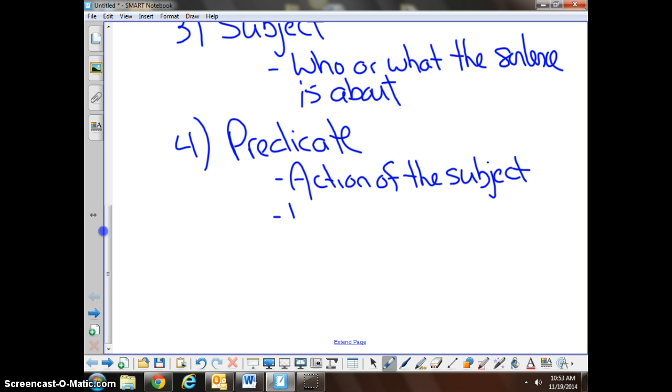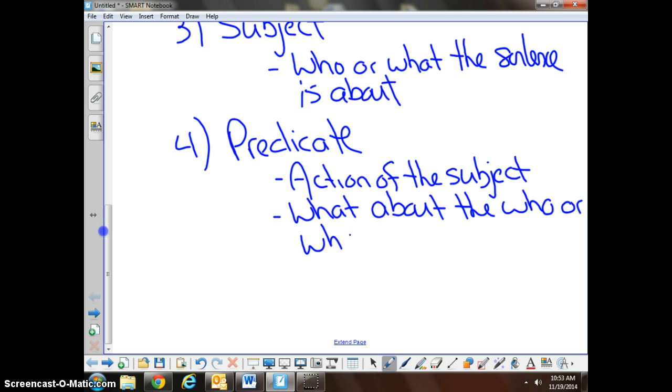The predicate is what about the who or what. And the who or what is the subject, right? What about the who or the what or the subject? Gloria is a girl. Who are we talking about? Gloria.